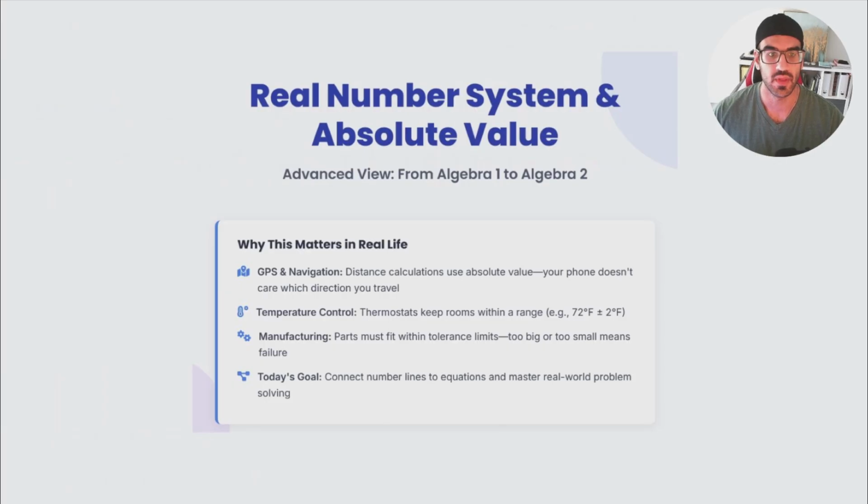So let's get started. First of all, why does it matter for us or any other kind of engineers or any other science field to know about numbers and especially absolute values? Well, obviously, you know that when we are talking about GPS and navigation, distance calculations are so important. When we're talking about temperature control, it's also important that our temperature should be within the range because we cannot get all of the right and precise values all the time. The same goes for manufacturing parts, smart fit, and so on and so forth. So today's goal is that we are trying to connect number lines to equations and master real-world problem solving.